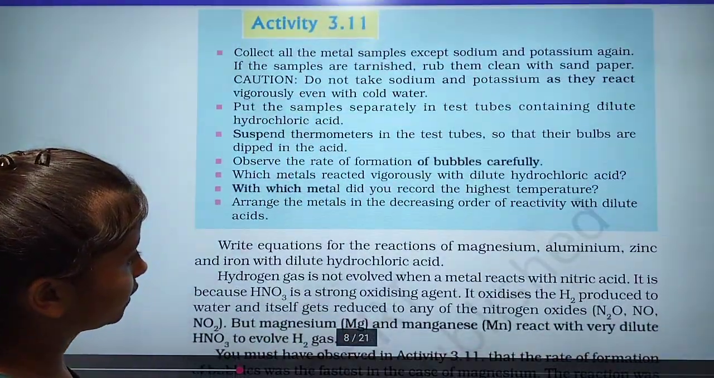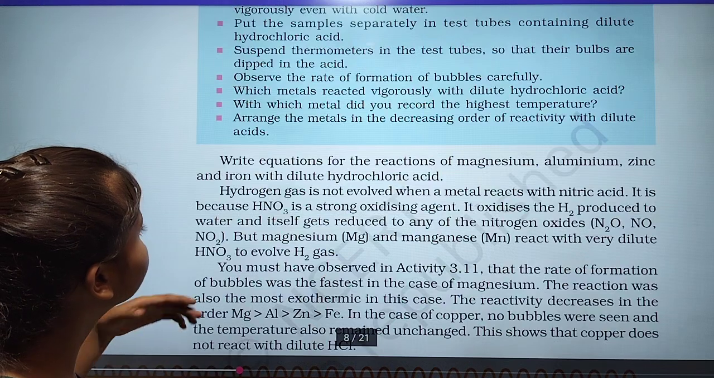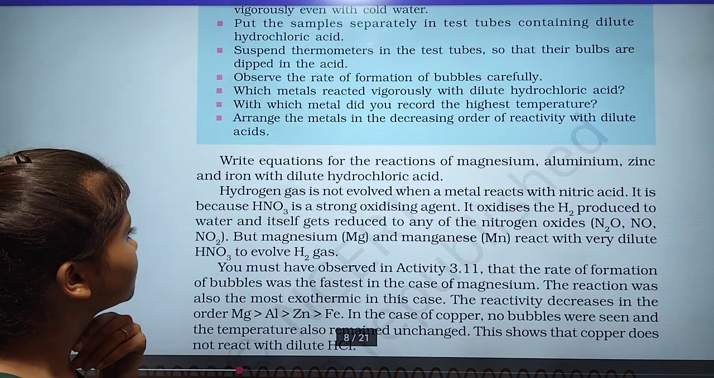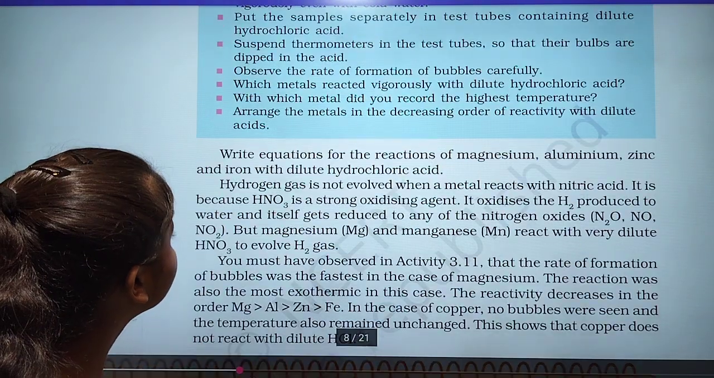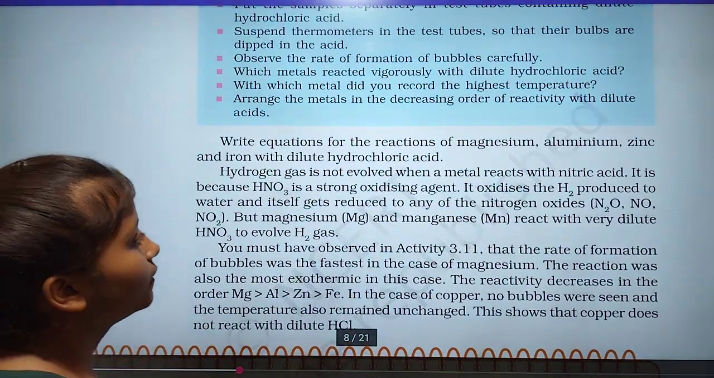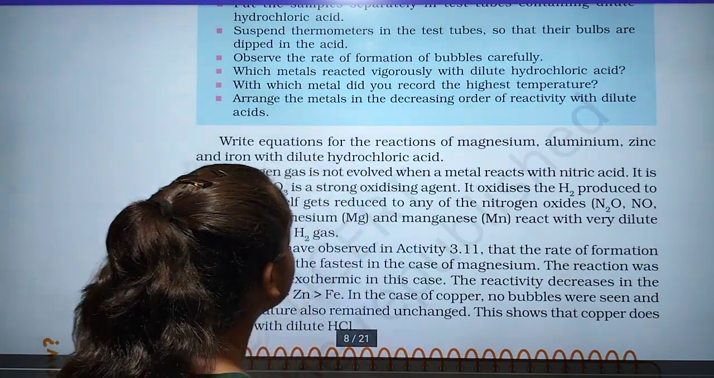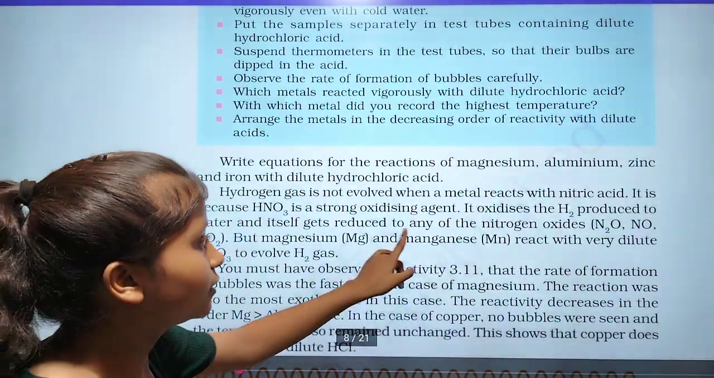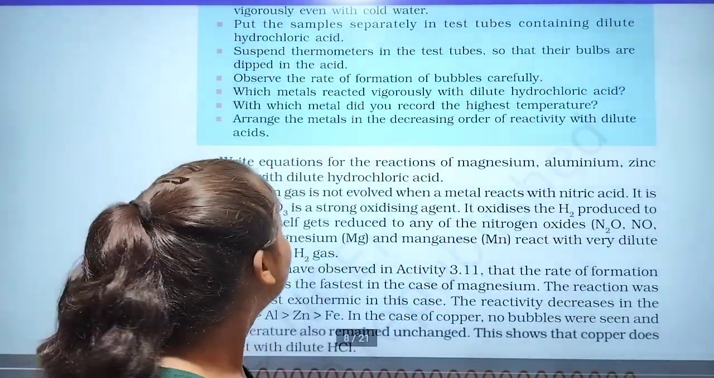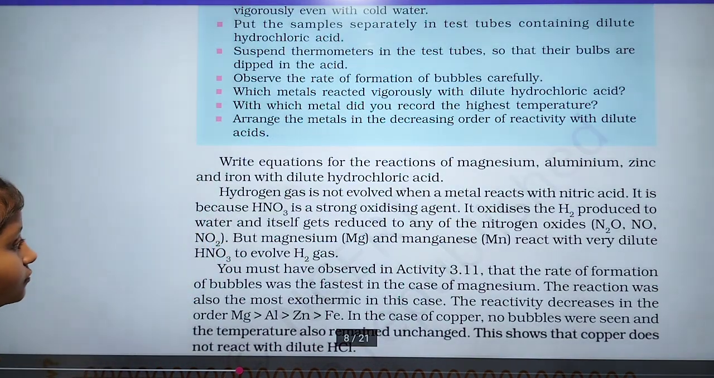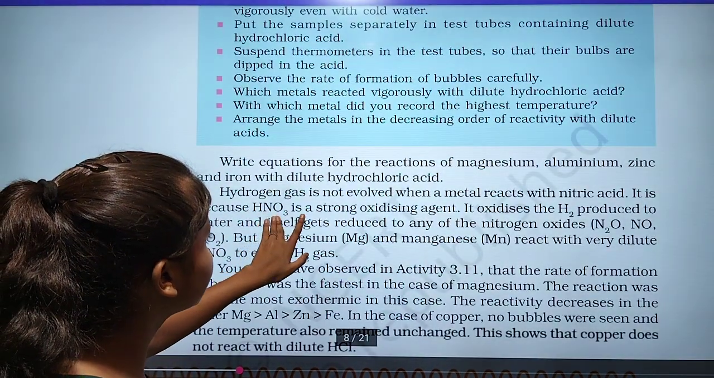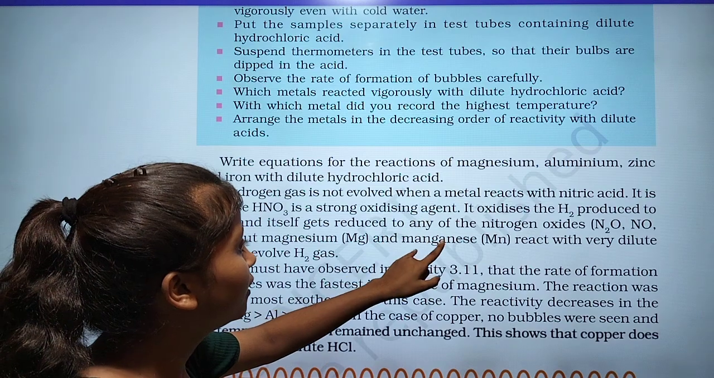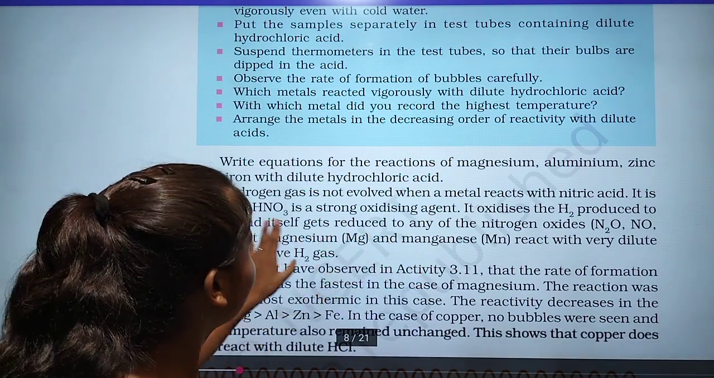Write the equation of the magnesium. Hydrogen gas is not involved when the metal reacts with the nitric acid. It means hydrogen gas is not involved when it reacts with the nitric acid. It is because HNO3 is a strong oxidizing agent, and this is about the reaction.